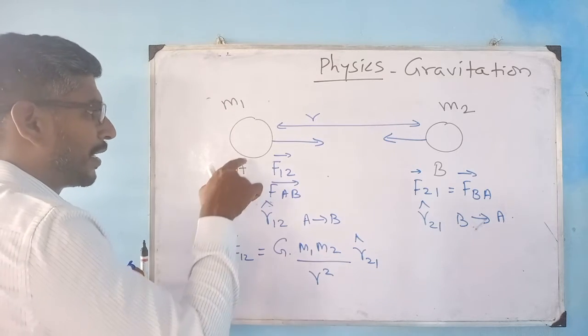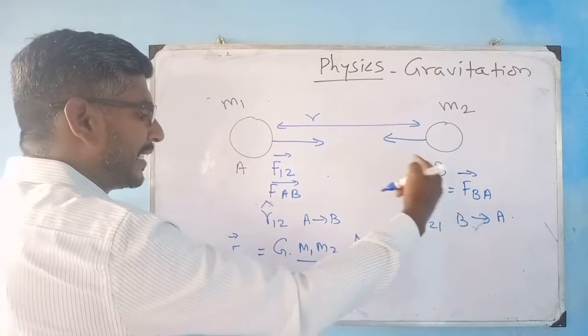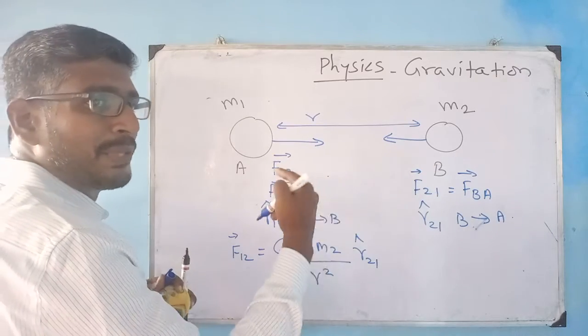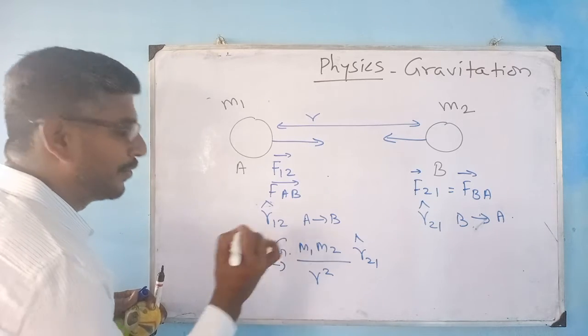So the force on 1 due to 2 is acting in which direction? It is acting in the reverse direction. Because of that, I am introducing a negative sign.